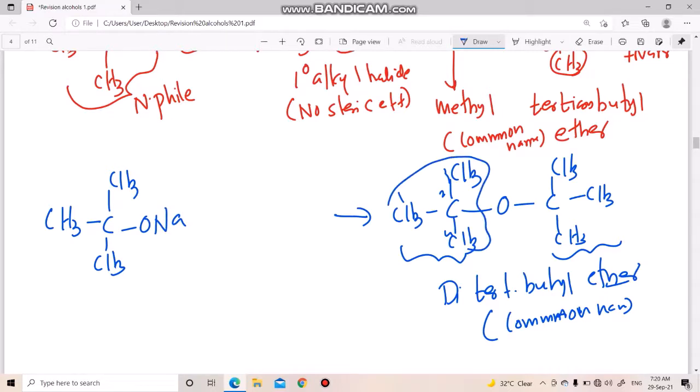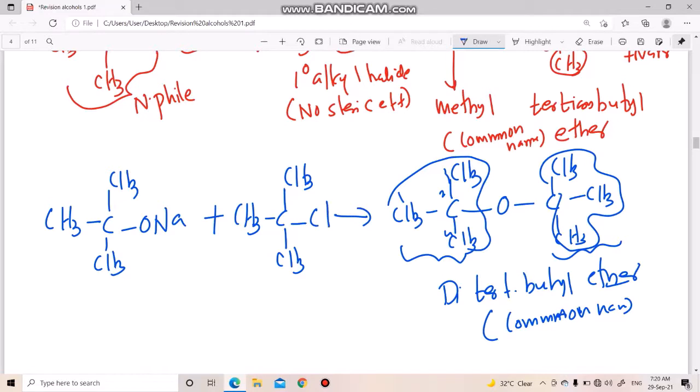So the starting alkoxide is tertiary, plus the second part also tertiary. So make the alkyl halide also tertiary, Cl. But this reaction is not possible because the alkyl halide is a tertiary alkyl halide. You know, with a tertiary alkyl halide, instead of ether, alkene is the product. The reason is very clear. O negative Na plus normally acts as a nucleophile, but in the presence of a tertiary halide it acts like a strong base.